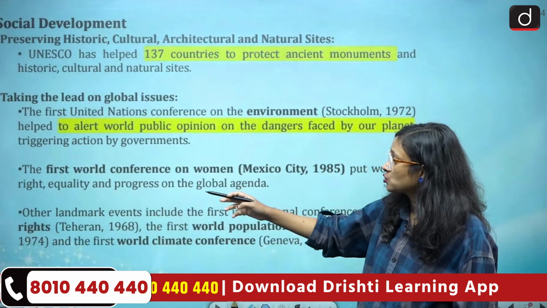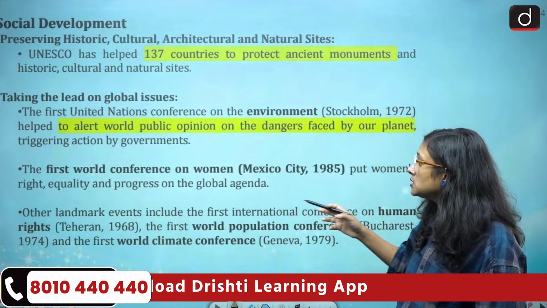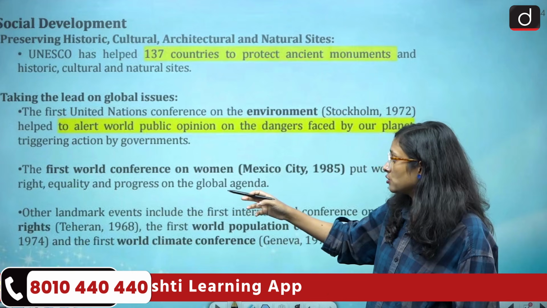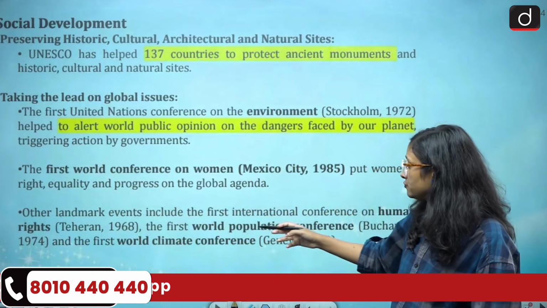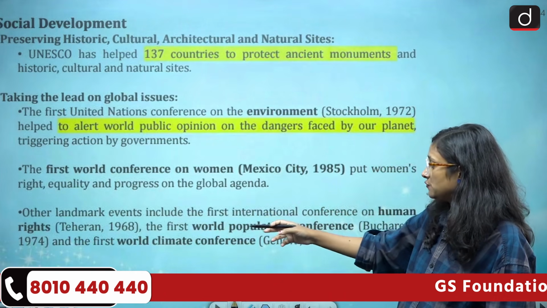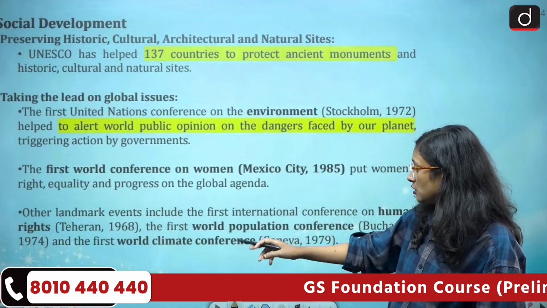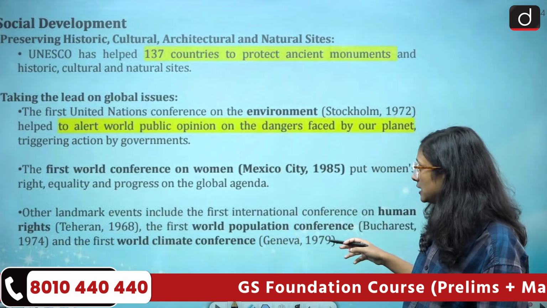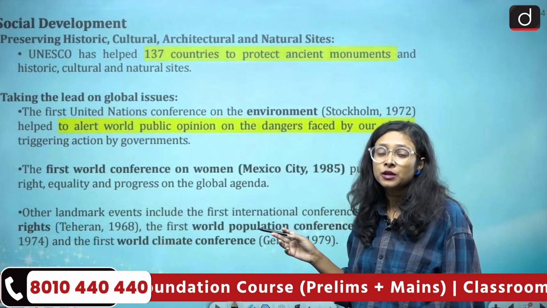Then the first World Conference on Women, Mexico City, put women's rights, equality and progress on the global agenda. Other landmark events include the first International Conference on Human Rights, Tehran 1968, the first World Population Conference, Bucharest, and the first World Climate Conference, Geneva 1979. So many firsts are attached to the United Nations.